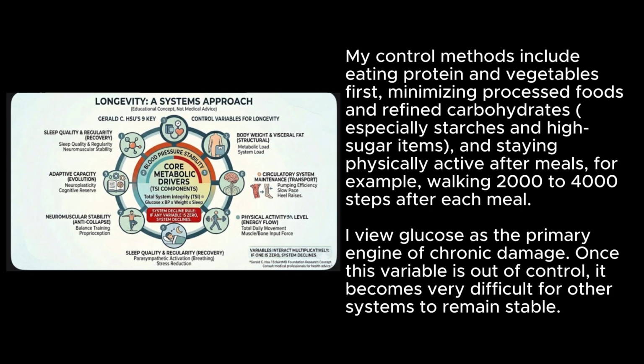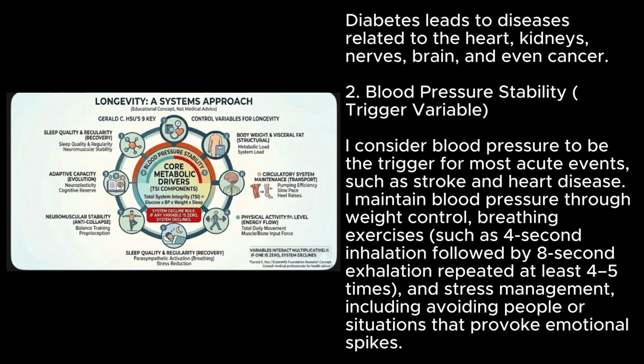For example, walking 2,000 to 4,000 steps after each meal. I view glucose as the primary engine of chronic damage. Once this variable is out of control, it becomes very difficult for other systems to remain stable. Diabetes leads to diseases related to the heart, kidneys, nerves, brain, and even cancer.